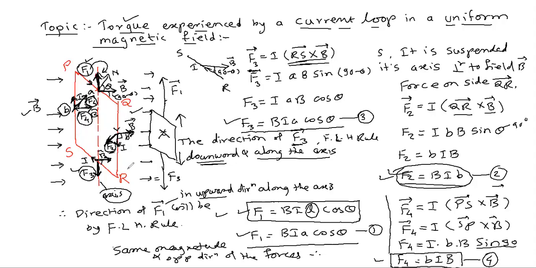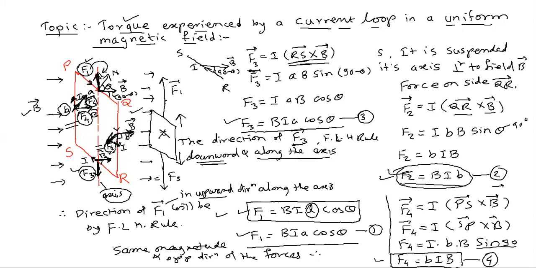Now I want to explain with this figure how the forces are acting here on QR and PS. F2 is acting in the outward direction and F4 is acting in the inward direction. That means torque will be produced. One force is inward and one force is outward.